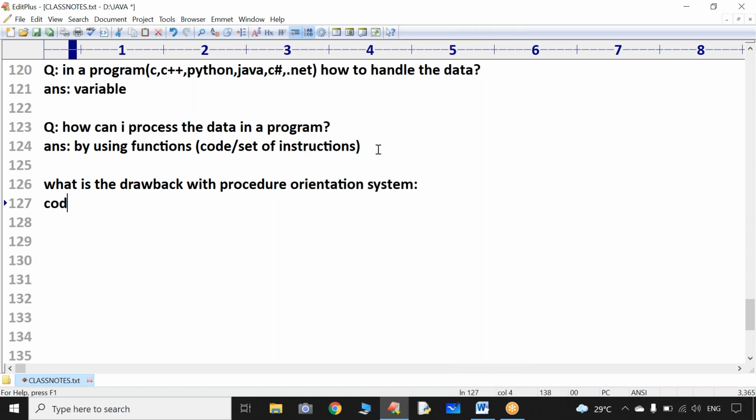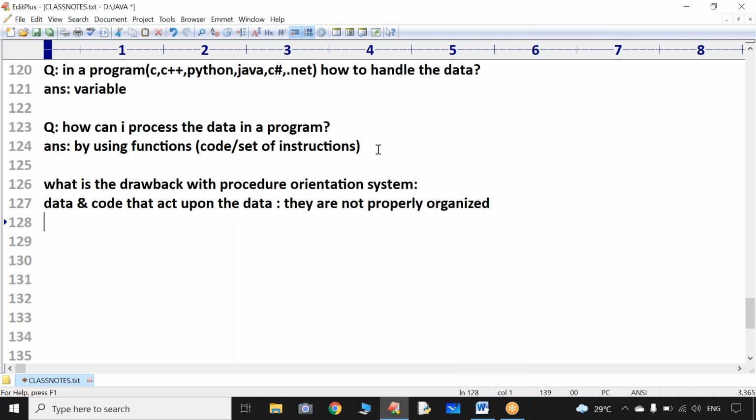The drawback is the data and code that act upon the data, they are not properly organized. It is the problem. When they are not properly organized, what will happen? Complexity can't be handled properly, and also data is not secure.